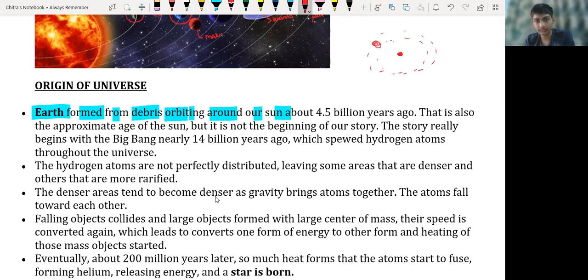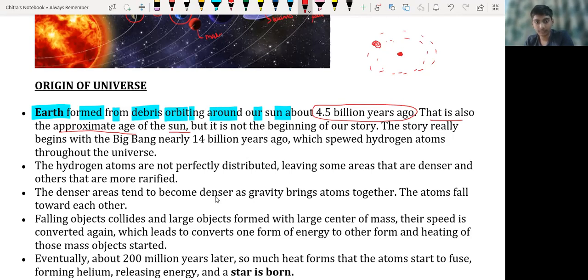The debris is nothing but waste around the Sun, from which Earth and the different planets formed around 4.5 billion years ago, which is also the approximate age of the Sun.